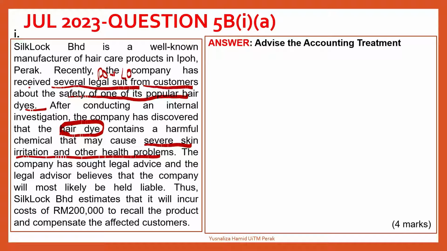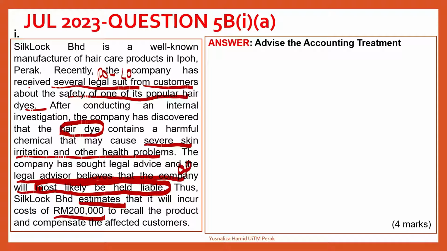And if you look at the second criteria, whether or not the outflow is probable for the company to settle the obligation. You have this information that the legal advisor believes that the company will most likely be held liable. Being held liable means the outflow is probable. And there is also an estimate that was given by Silk that if they were to recall all the product and compensate the customer, the amount is 200,000.